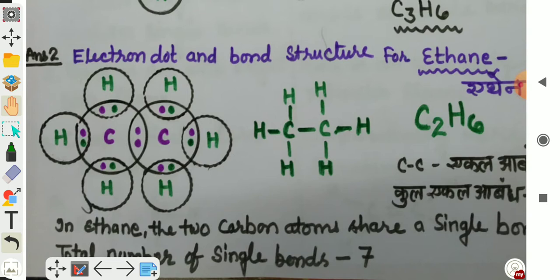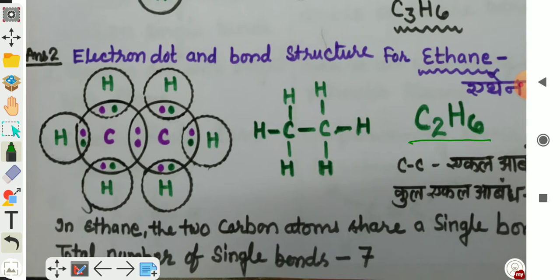2 carbon atoms are there, and both the carbon atoms and all the hydrogen atoms are bonded with each other by single covalent bonds. Molecular formula is C2H6. And total number of bonds are 7.